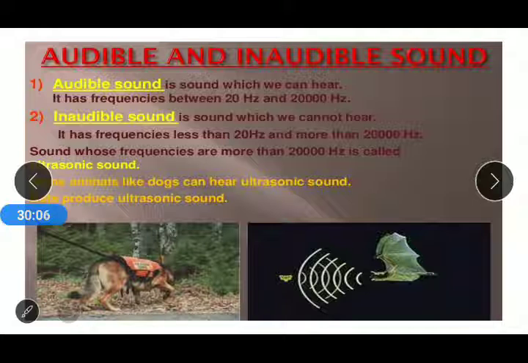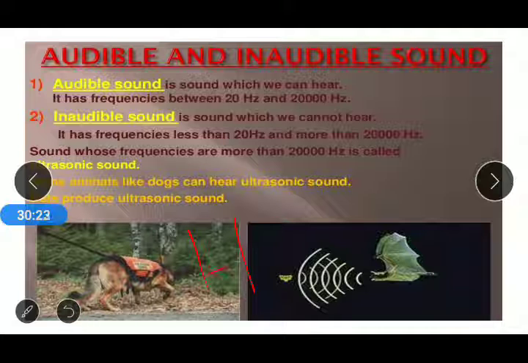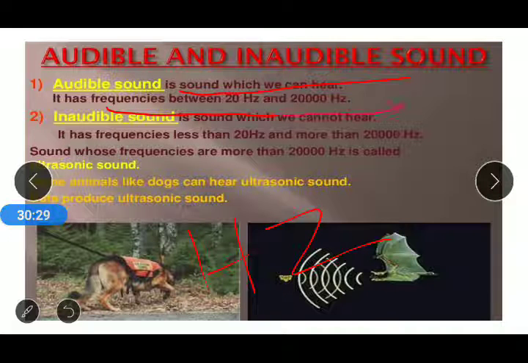Now, there is a variety of sounds available in our surroundings, and they can be divided into two categories: audible and inaudible sound. So what is an audible sound? All sound waves are represented by their hertz. Audible sound is a sound we can hear. It has a frequency from 20 hertz to 20,000 hertz. That is the range in which we can hear sound.